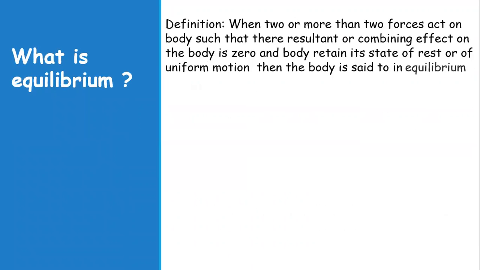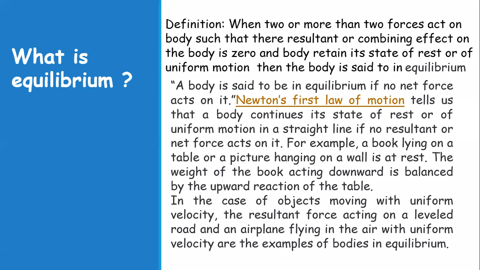So first is the definition: what is equilibrium? When two or more forces act on a body, and the resultant or combined effect of all the forces acting on the body is zero, then the body either retains its state of rest or of uniform motion. Then the body is said to be in equilibrium.